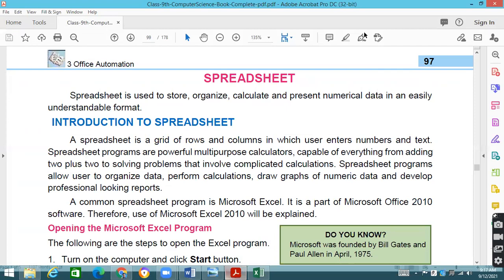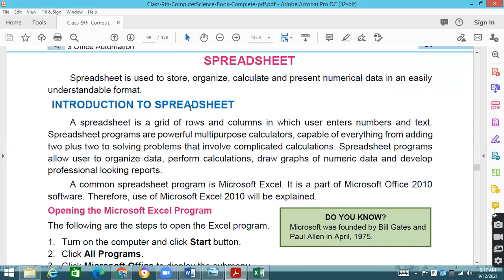So what is written in your book? Come to page number 97 now. Spreadsheet is used to store, number one, we are storing data, number one, organize, calculate, and present numerical data in an easily understandable format. You are not bound to have a specific number of rows and columns. You can use n number of rows and columns as required. There isn't any issue at all.